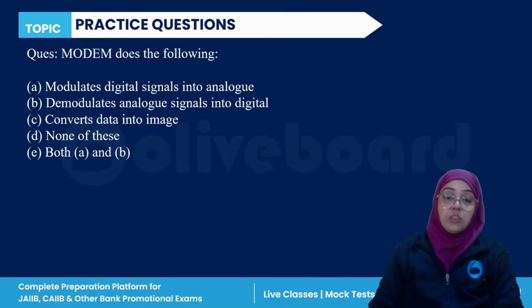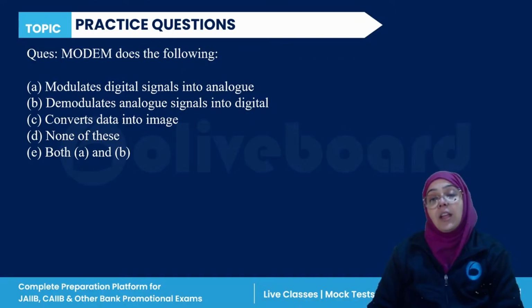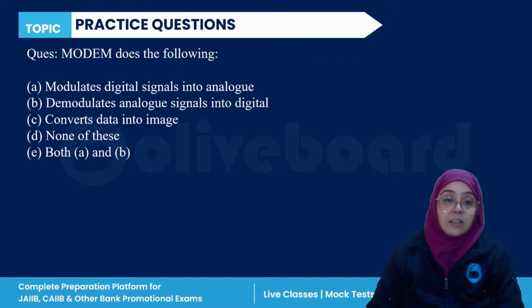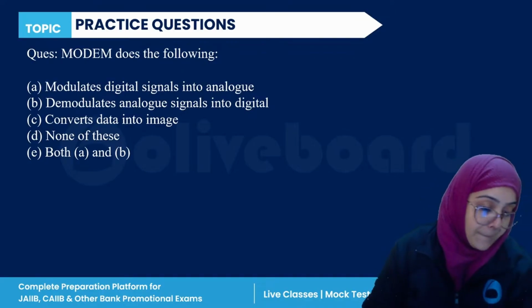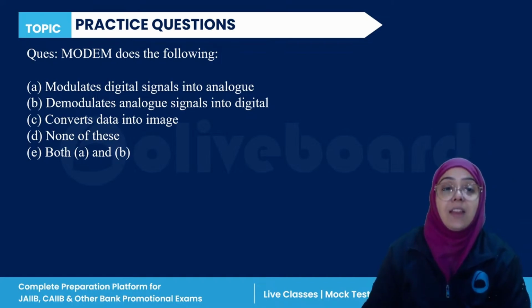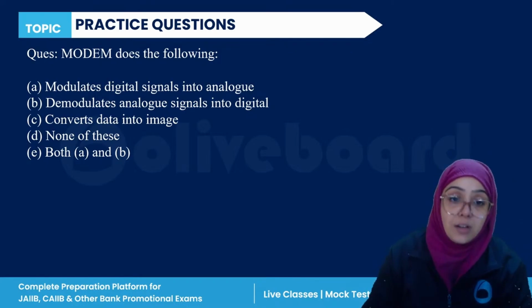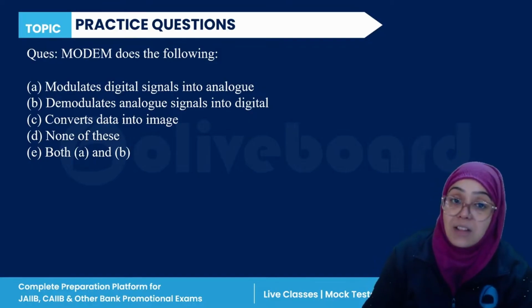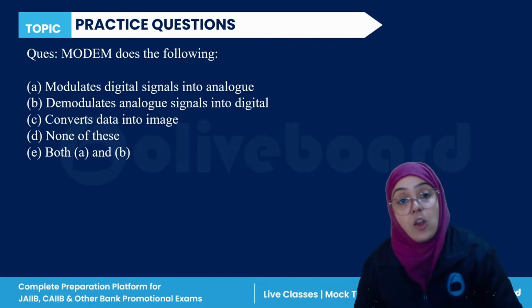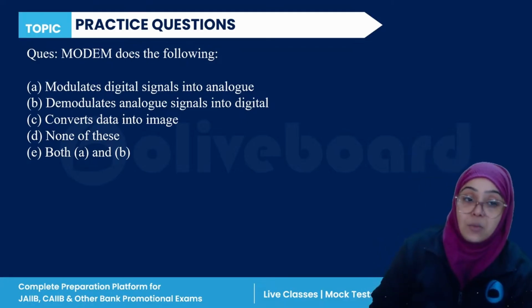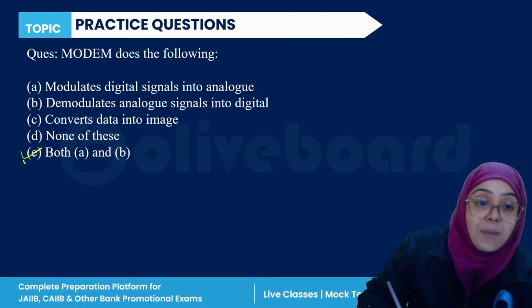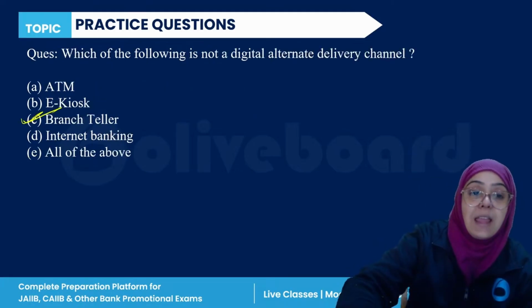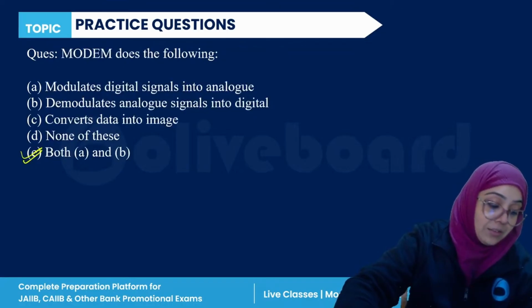Modem converts a digital signal into analog and analog into digital signals, right? So both A and B is the correct answer.